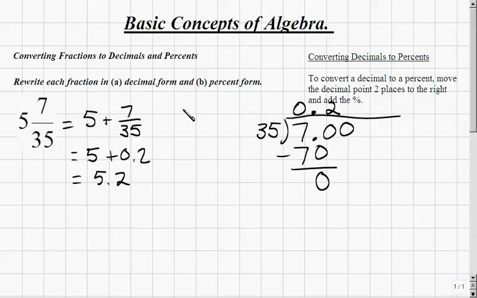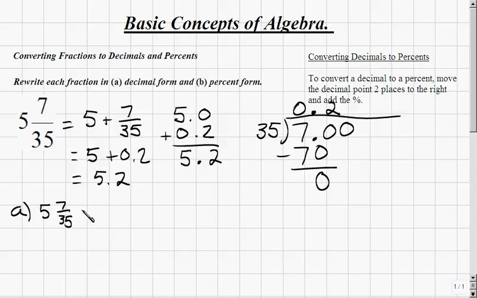Just to show this, if we have 5, we'll write it as a decimal, 5.0. And adding that to 0.2, adding these columns up and lining up the decimal points, 0 plus 2 is 2. And 5 plus 0 is 5. 5.2. So in part A, 5 and 7/35 becomes 5.2.